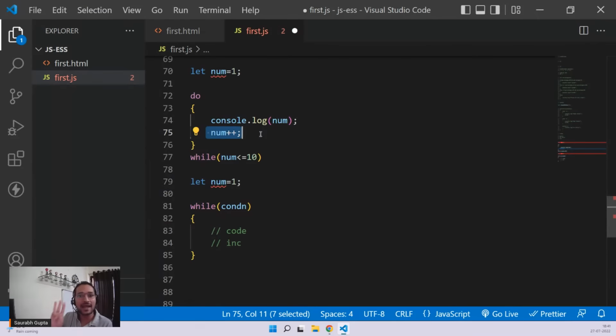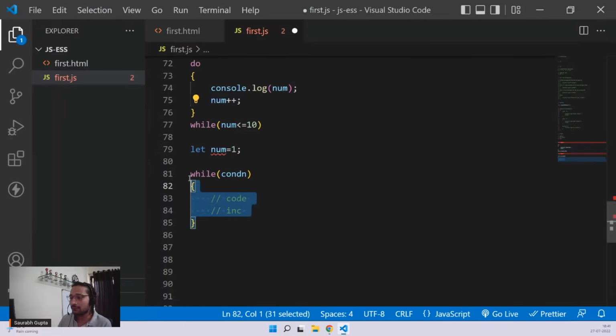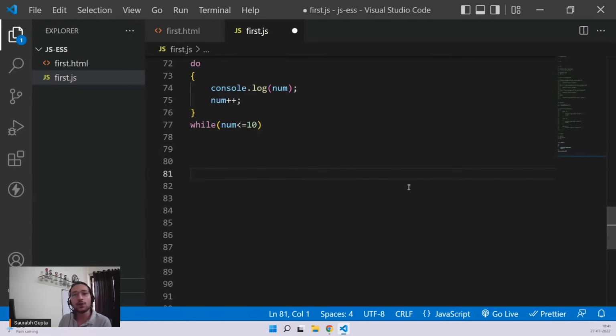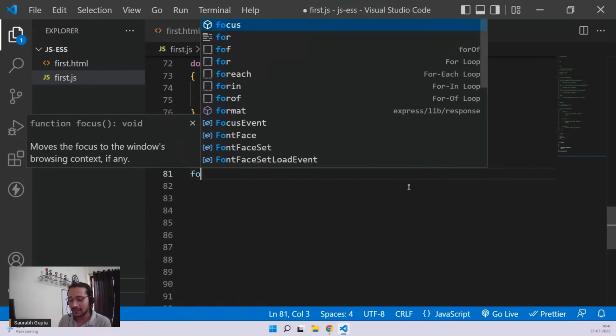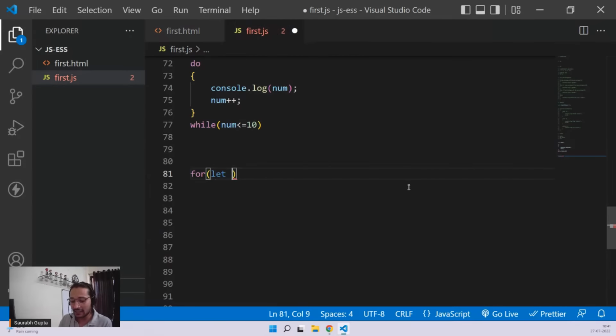So there are three main aspects of a loop: initialization, that starts, condition, that basically checks if the loop should run or not, and increment decrement, that basically decides how many times the loop will run. Okay. So what for loop does is it says no need to do things here and there. In my syntax, you can initialize the variable, also just put a semicolon, you can write the condition, also put a semicolon, and you can also mention your increment decrement statement in the same line. That's what for loop does for you.